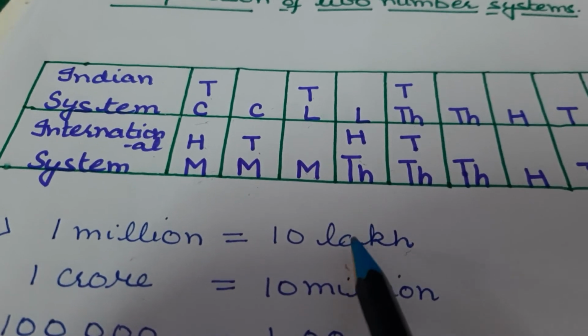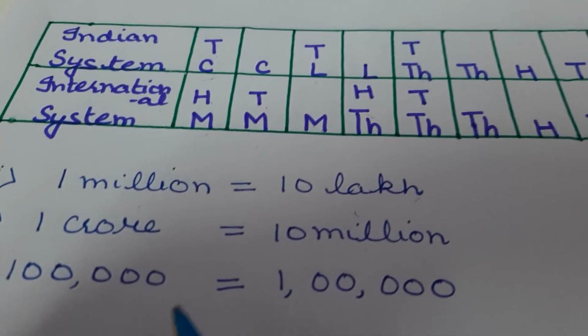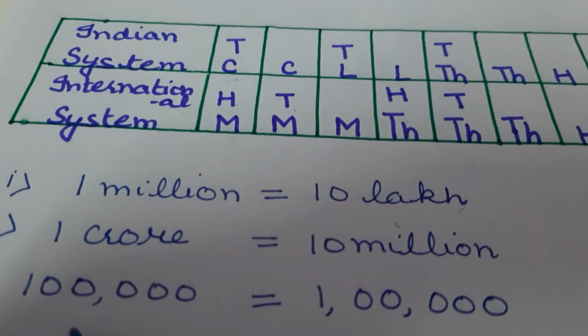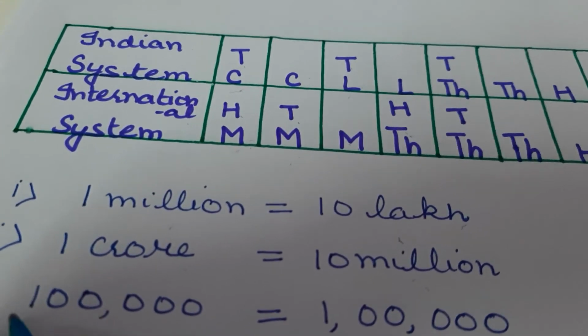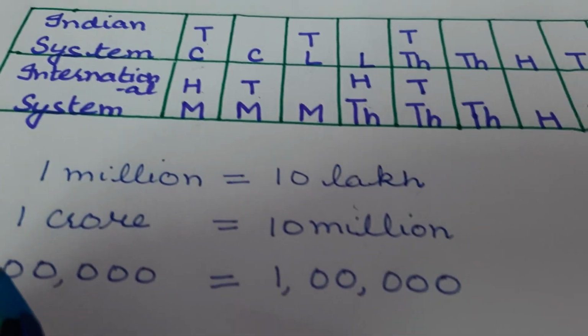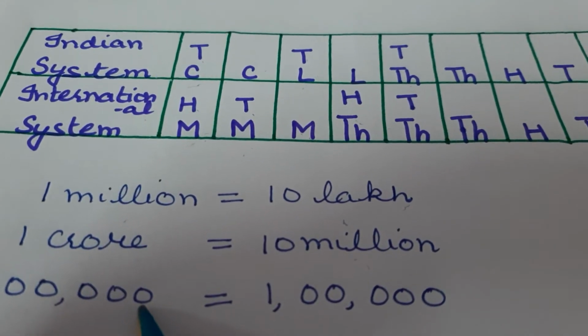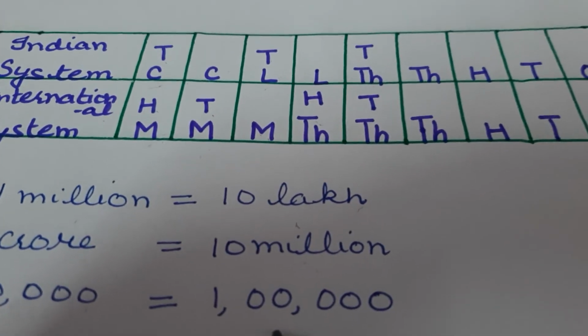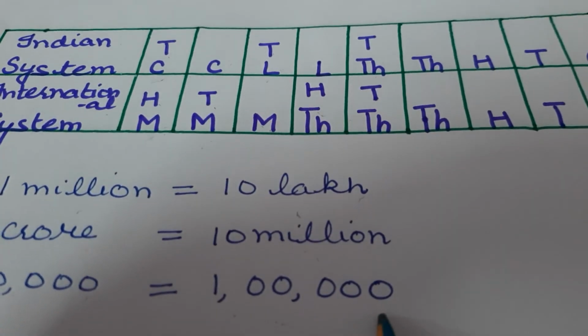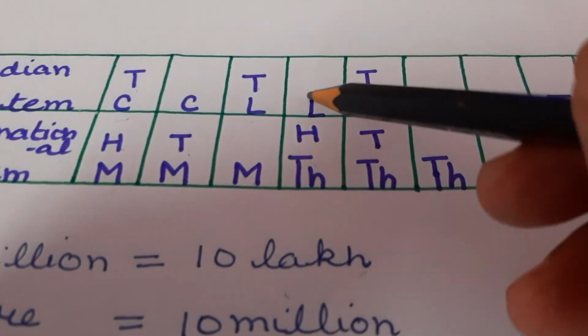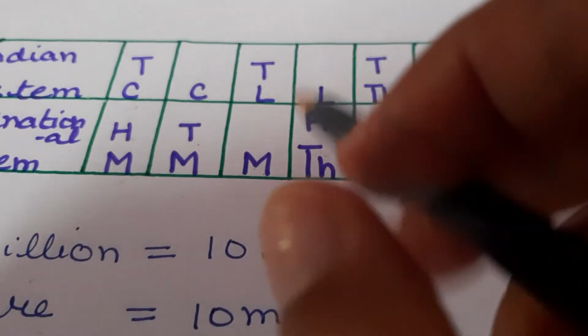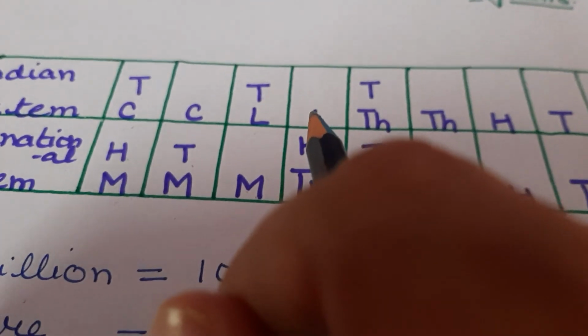So I have written here in words. You can write in numbers like this. Ones, tens, 100, 1000, 10,000, 100,000. It means 100,000 of international system is equal to 1 lakh of Indian system. So in this way you can compare both the number systems.